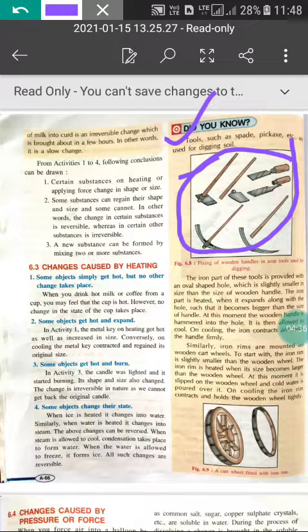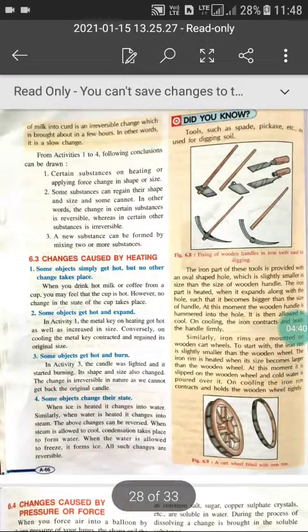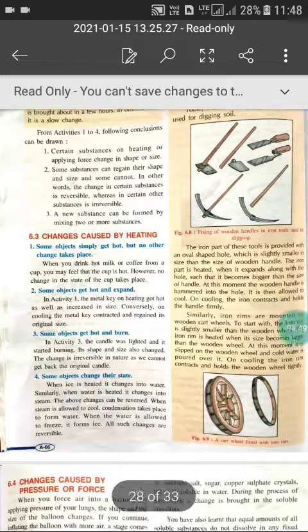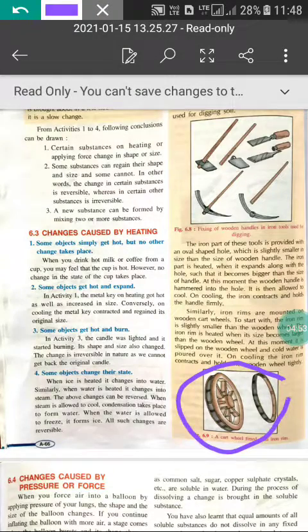Similarly, iron rims are mounted on a wooden cart wheel. To start with, the iron rim is slightly smaller than the wooden wheel, as you can see. When the iron rim is heated, its size becomes larger than the wooden wheel. At this moment it is slipped on the wooden wheel and cold water is poured over it. On cooling, the iron rim contracts and holds the wooden wheel tightly.